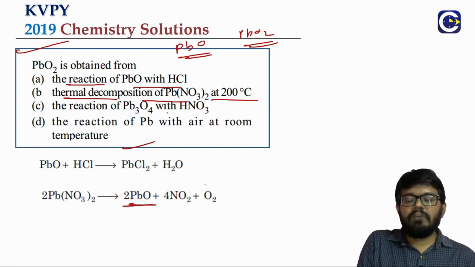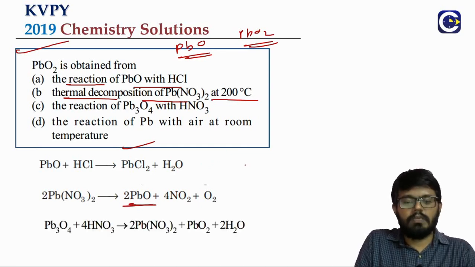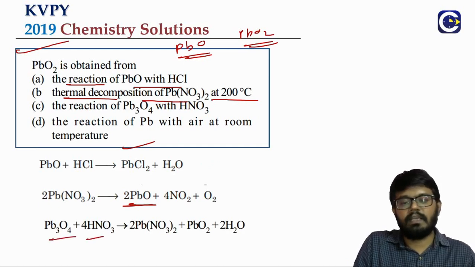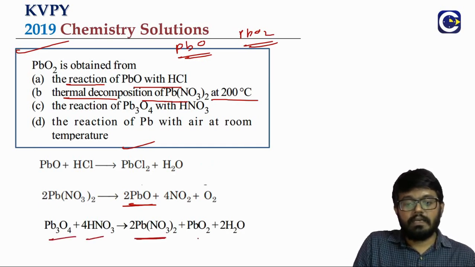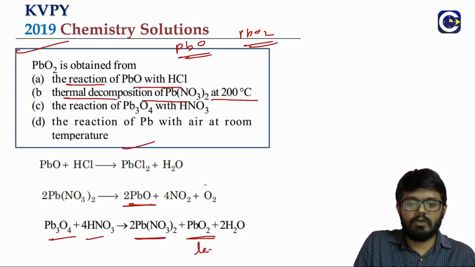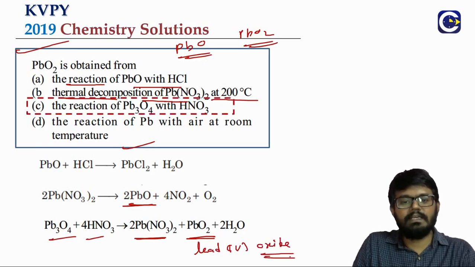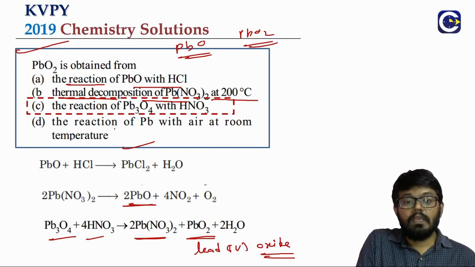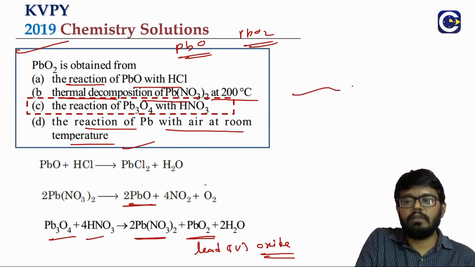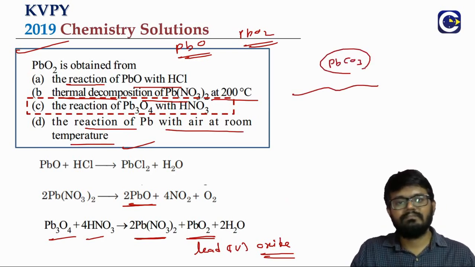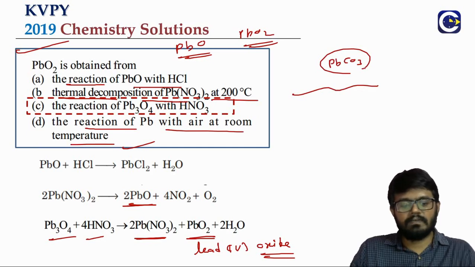Option C, the reaction of Pb3O4 with HNO3. So when Pb3O4 is acted upon by nitric acid, we will get lead nitrate as well as PbO2, which we call lead(IV) oxide. That's it. So what is the answer? It is option C. In option D, the reaction of Pb with air at room temperature, on the surface of the lead will form a layer of lead carbonate. So what is the correct answer for this? Option C.